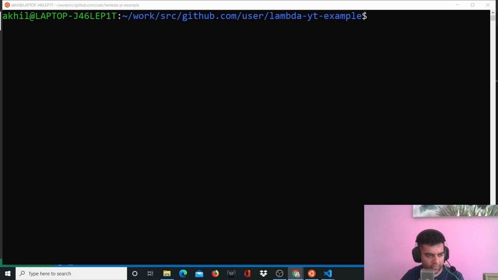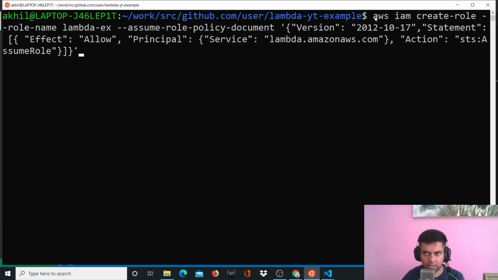The first command that we're going to paste here is basically a command that creates a role name, called Lambda X, which will have the right role policy documents, and that's what will basically allow you to access Lambda on your AWS account.